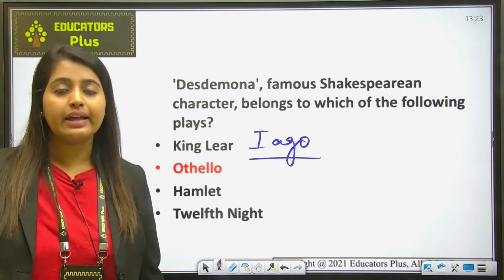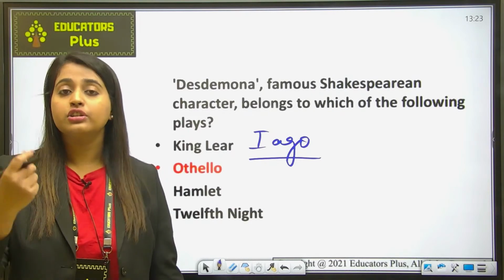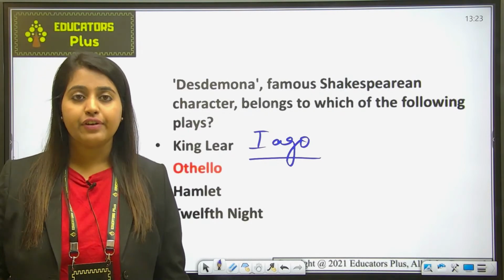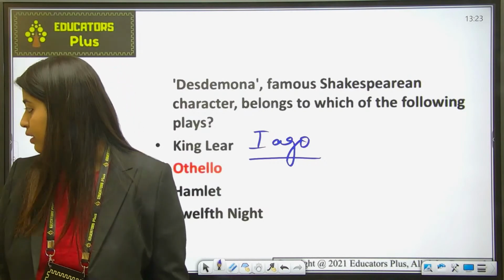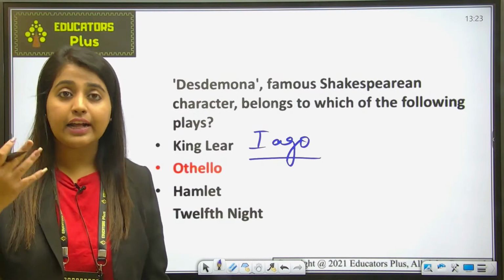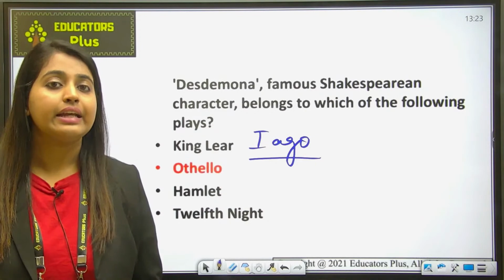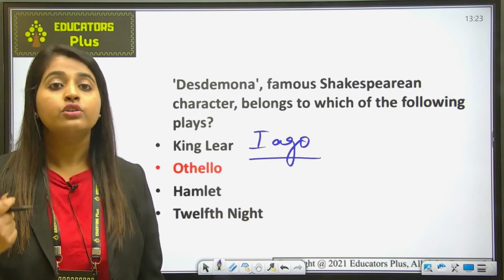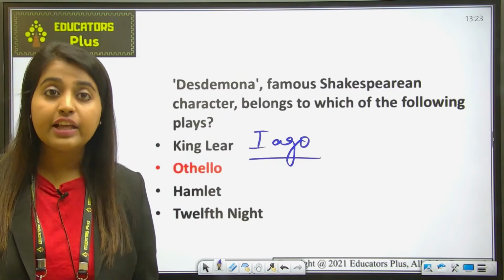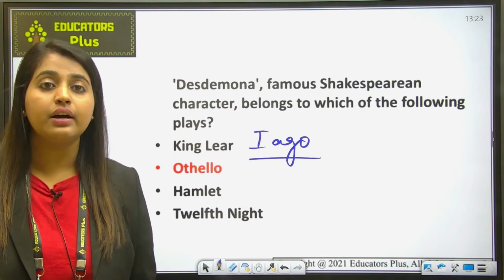Also remember that Iago poisons Othello's mind against Desdemona by placing her handkerchief among Cassio's possessions, just to make Othello believe that yes, she is having an affair with Cassio. And he successfully convinces Othello that Desdemona is having an illicit relationship with Cassio. So as a result, Othello murders Desdemona in a fit of rage. How? By smothering her with a pillow.